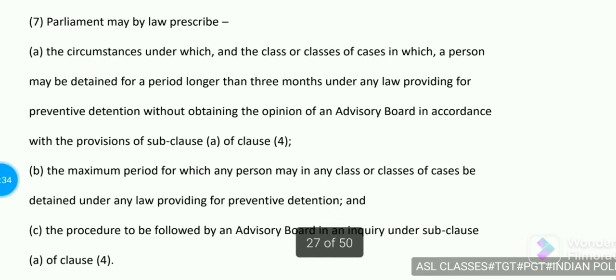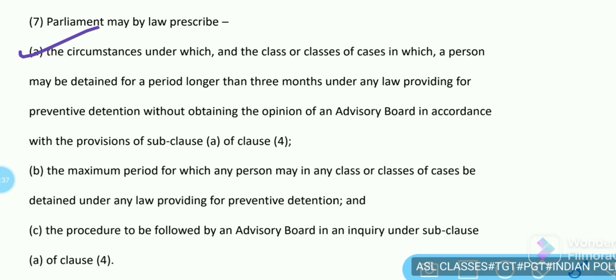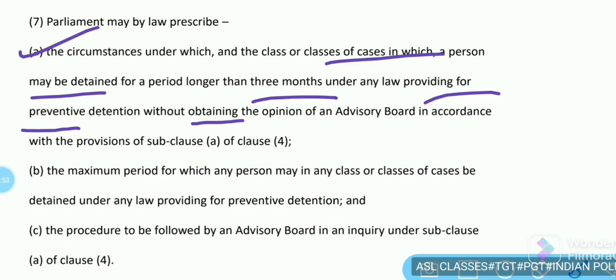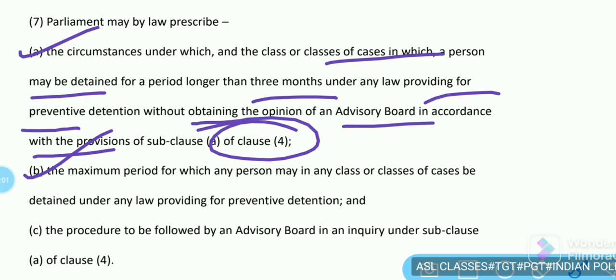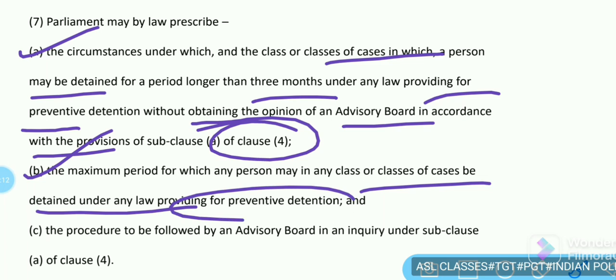Parliament may by law prescribe the circumstances under which, and the class or classes of cases in which, a person may be detained for a period longer than 3 months under any law providing for preventive detention without obtaining the opinion of an advisory board in accordance with the provisions of subclause A of clause 4, and the maximum period for which any person may in any class or classes of cases be detained under any law providing for preventive detention.